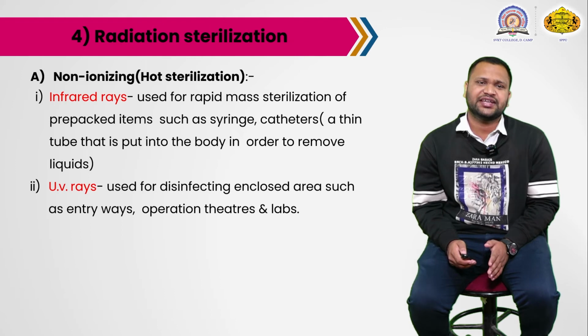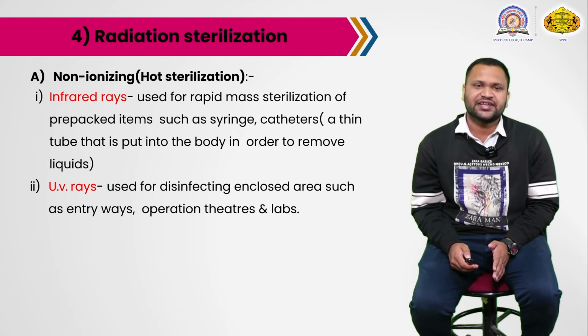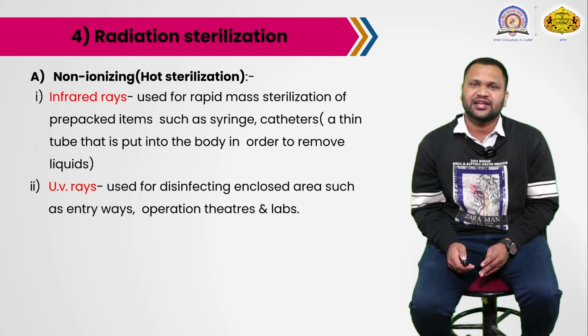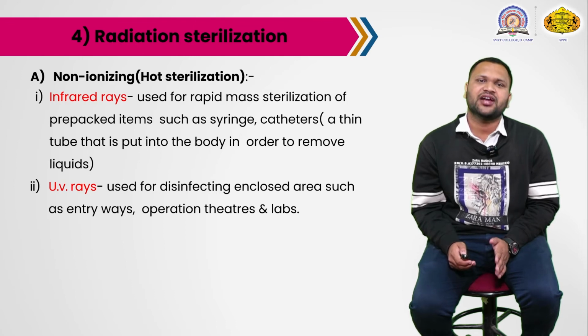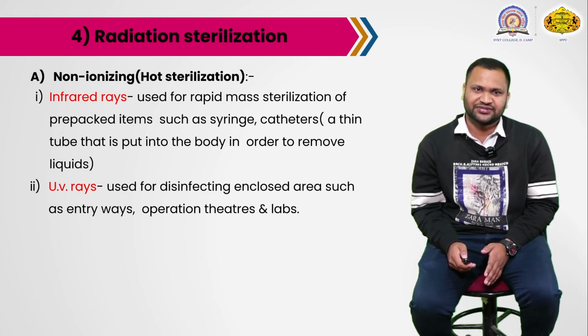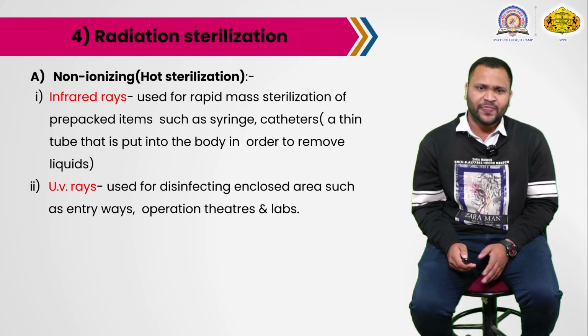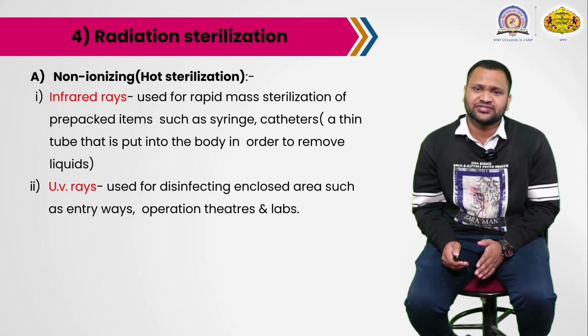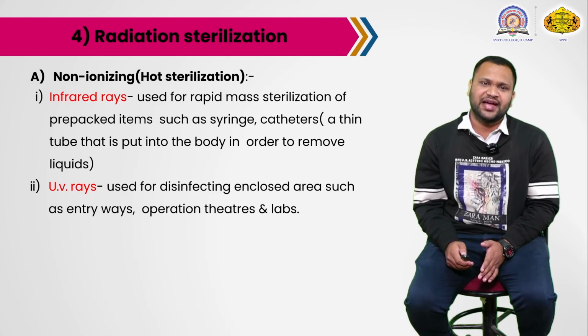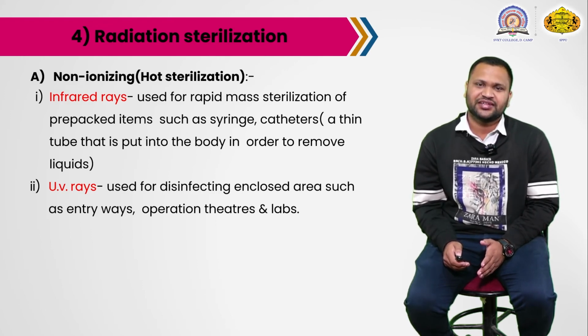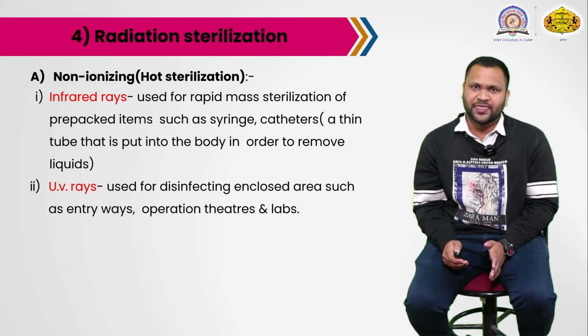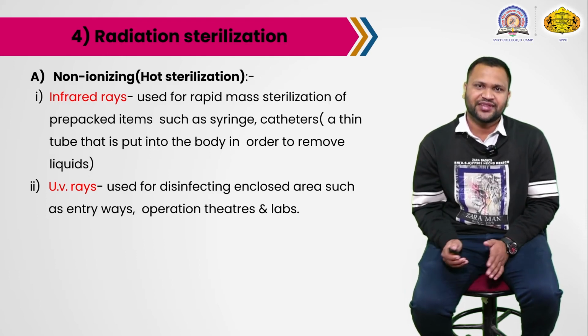Then the last technique in physical methods is radiation sterilization. There are 2 types: non-ionizing radiations and ionizing radiations. In non-ionizing radiation we use infrared and UV rays. With infrared we use rapid mass sterilization for pre-packed items such as syringes and catheters. A catheter is nothing but a tube which transfers fluid from our body to the exit,